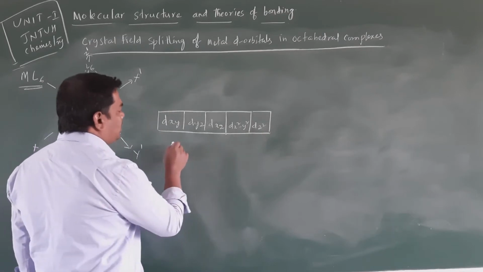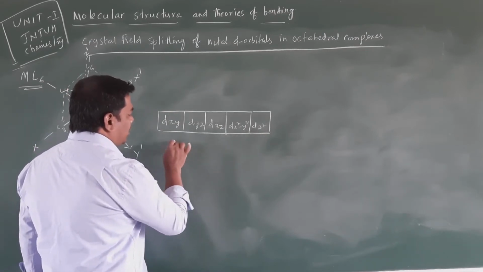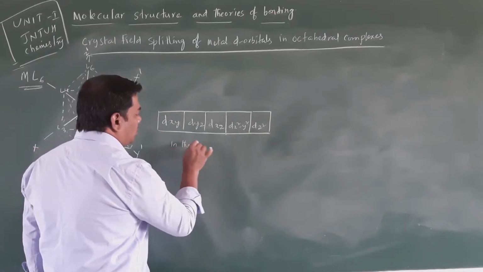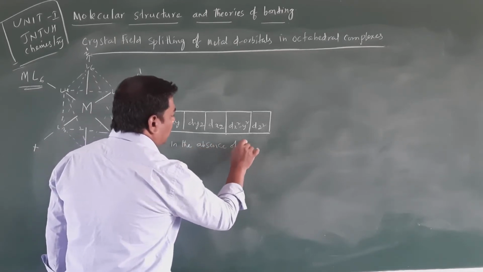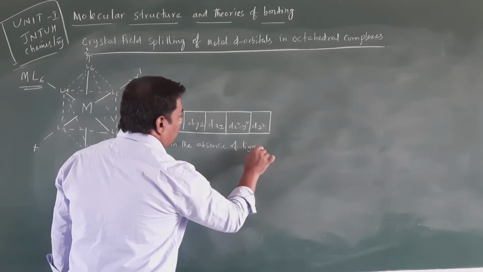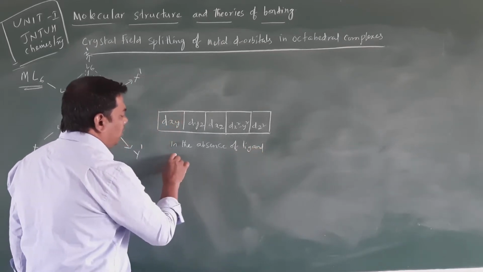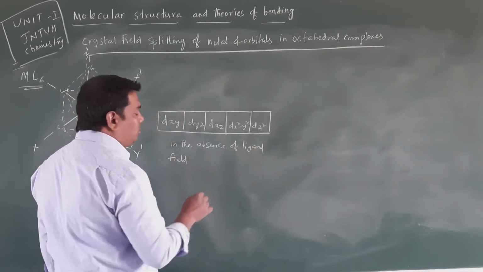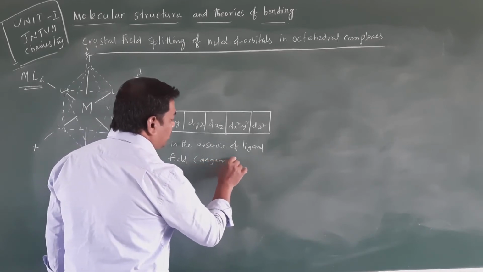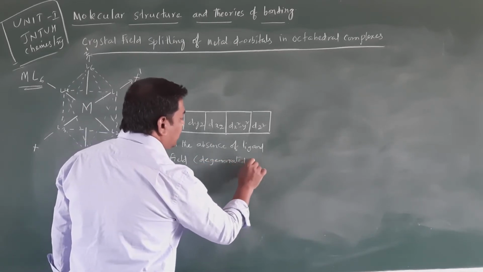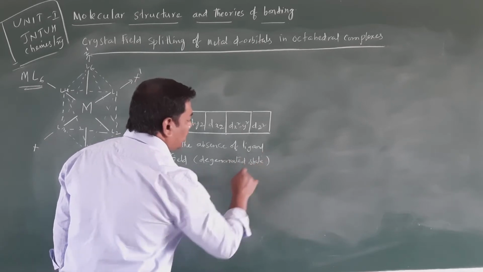Clear, students? So in the absence of a ligand field, all 5 d orbitals are in equal energy, which is known as the degenerate state.